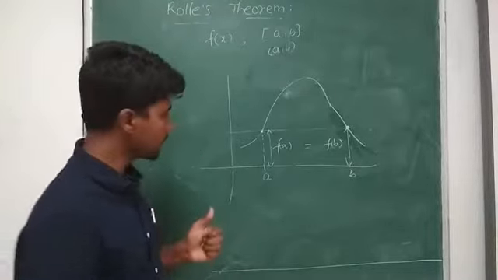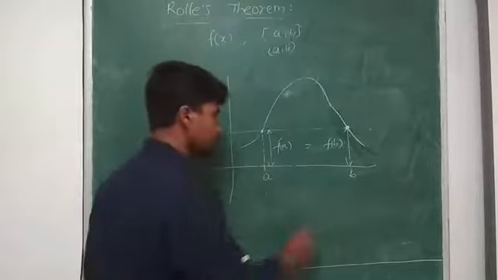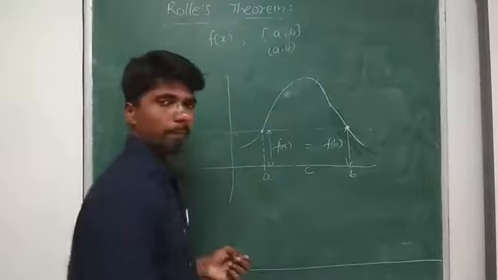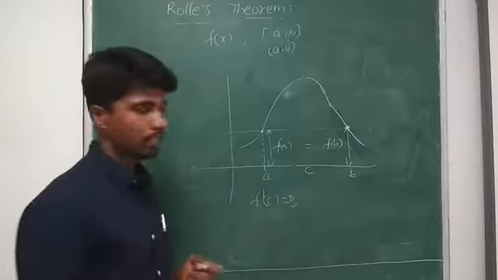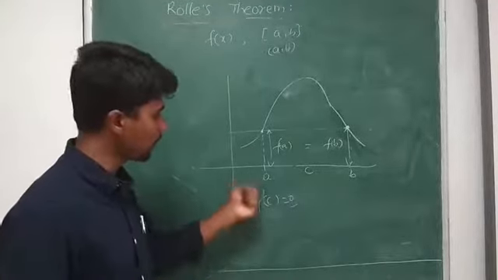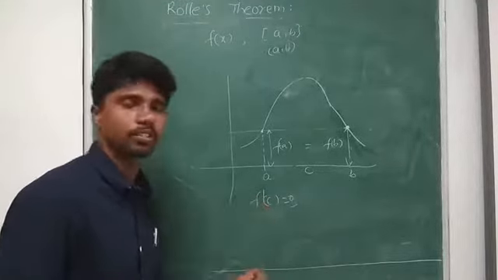There exists a number c in between A and B, which makes f dash of c equal to 0. So now we discuss geometrically what f dash of c represents. What do you mean by f dash? What do you mean by derivative? How are derivatives important in identifying a curve?